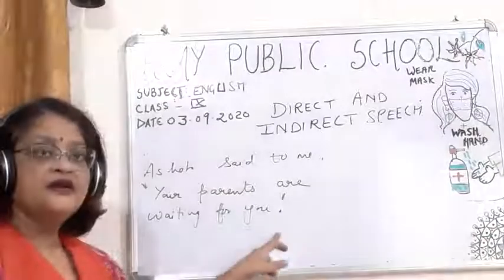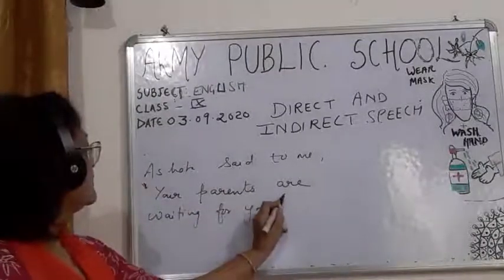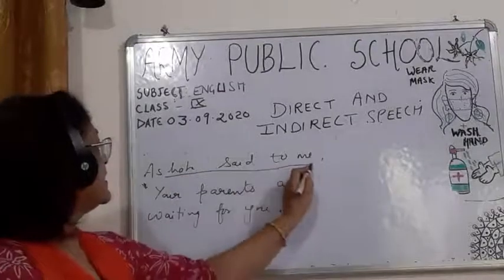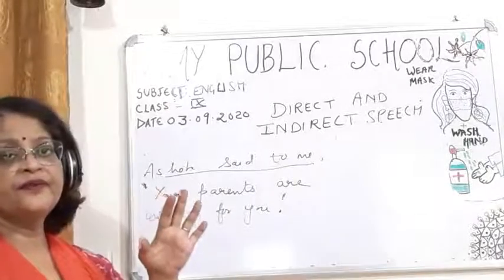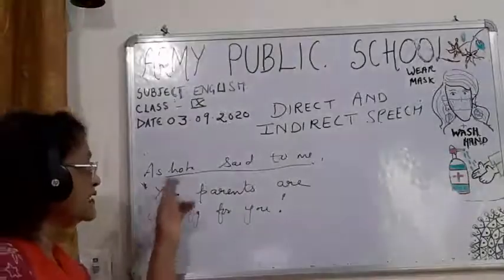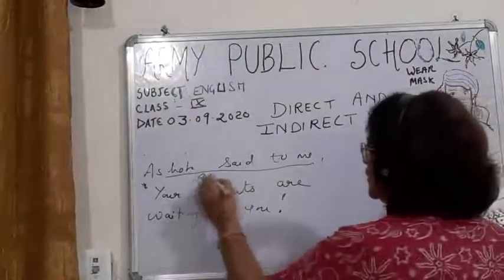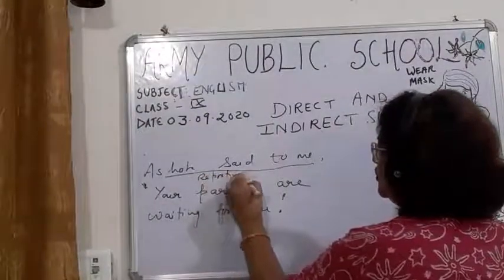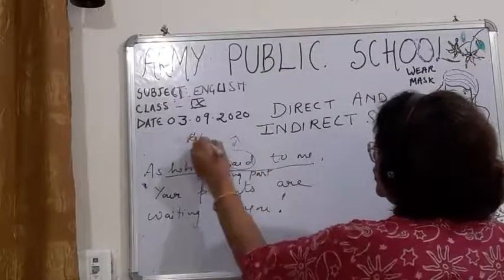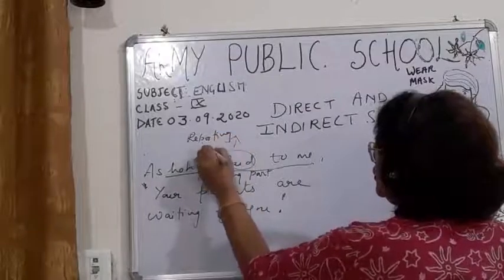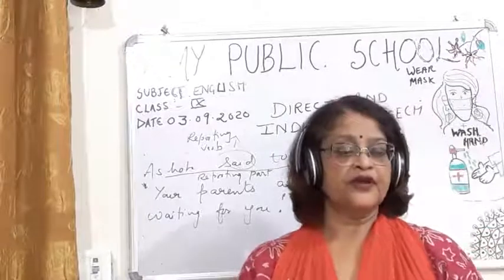I think you can see the inverted commas here, isn't it? And this line is the words which are outside the reported commas. Now children, this is a reporting part. Okay, this is a reporting part, and this is a reporting verb.